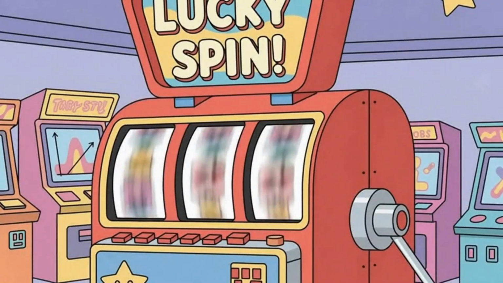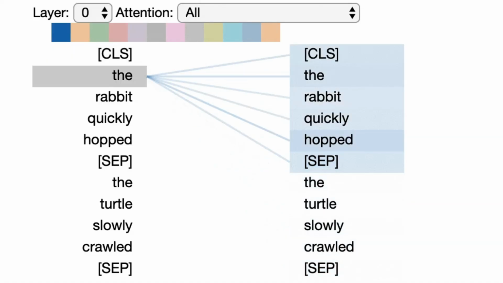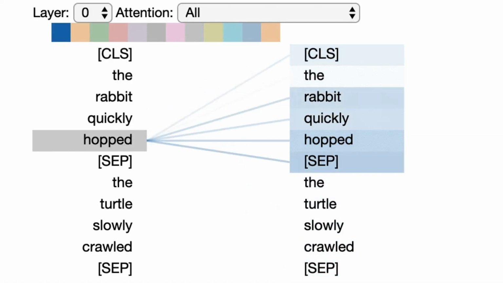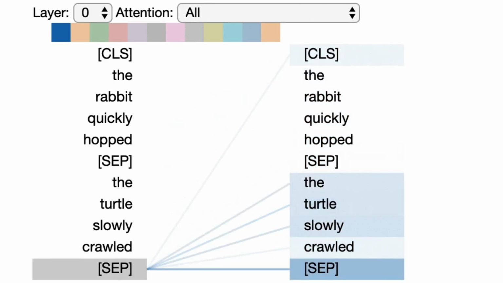But at the core, language models are giant probability machines. So when you ask a question, the model doesn't know how to answer. It's just predicting the most likely word based on everything that it's seen before. So if you ask it, who is the president, and it's seen a lot in its training data about the president being Obama, it's more likely that it's going to associate president and Obama. It's going to predict those words together. So it's not lying. It's just picking the most probable answer for the next word.